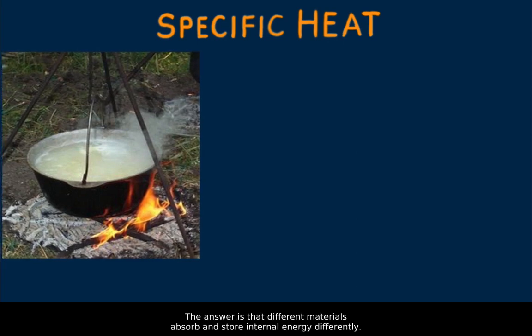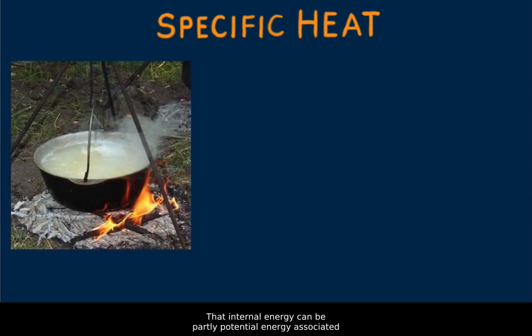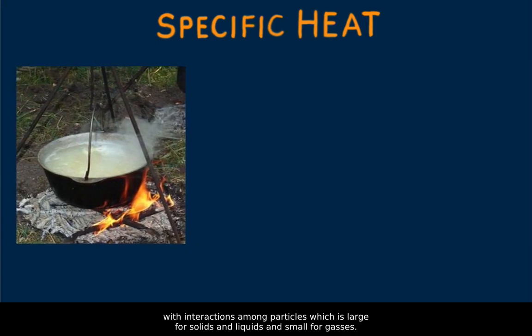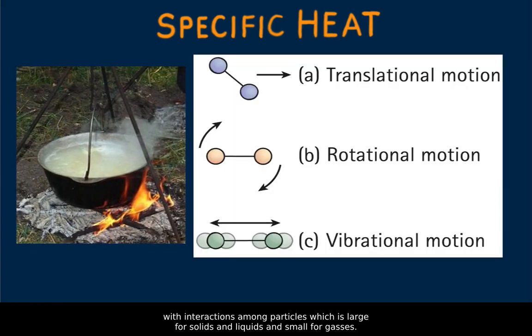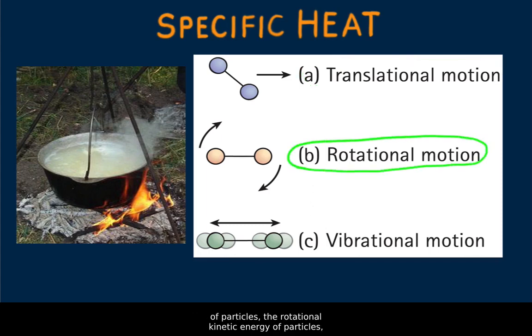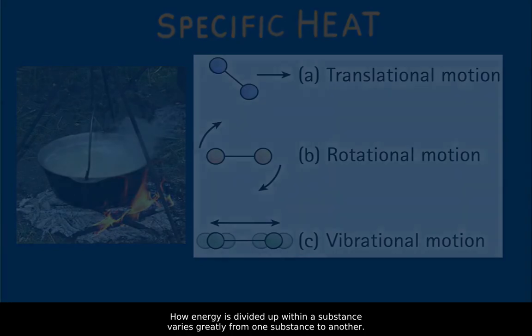The answer is that different materials absorb and store internal energy differently. That internal energy can be partly potential energy associated with interactions among particles, which is large for solids and liquids and small for gases. The other part of internal energy is kinetic energy of the particles in the material. This kinetic energy comes in three main forms: the energy of to and fro translational motion of particles, the rotational kinetic energy of particles, and the vibratory motion of particles. How energy is divided up within a substance varies greatly from one substance to another.